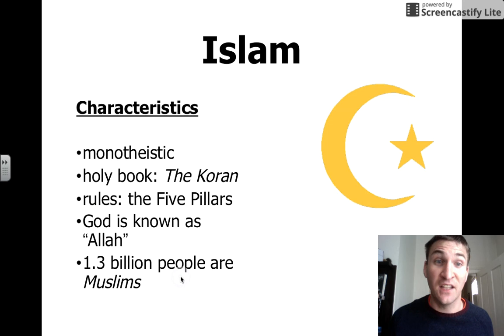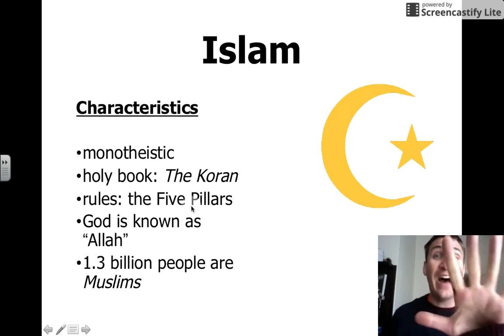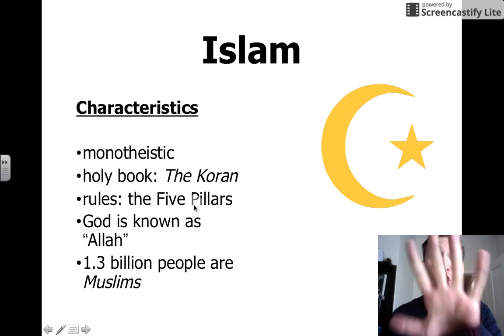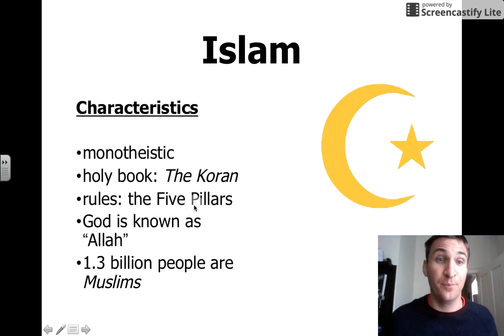Characteristics of Islam. Islam is a monotheistic religion. Muslims practice the belief of only one God. The holy book in Islam is called the Quran. And what are the rules of Islam? Well, they are found in the idea of the 5 pillars, 5 ways of being a good, true Muslim.